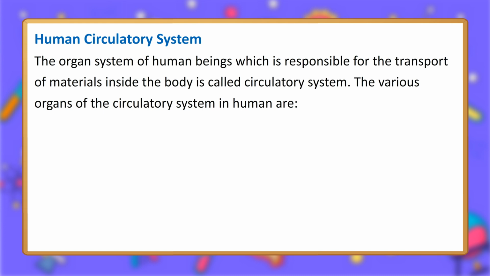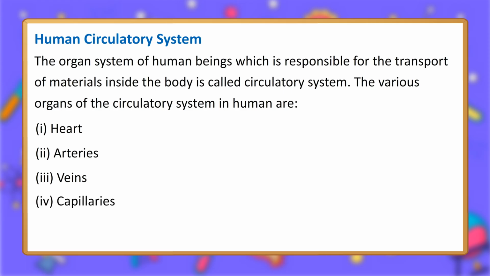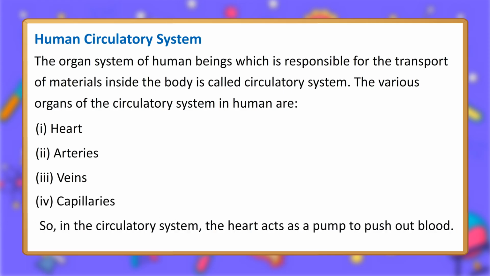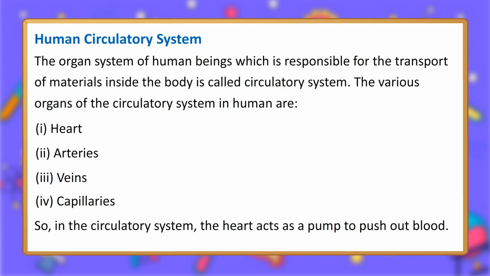The various organs of the circulatory system in human are: 1. Heart. 2. Arteries. 3. Veins. 4. Capillaries. So, in the circulatory system, the heart acts as a pump to push out blood.